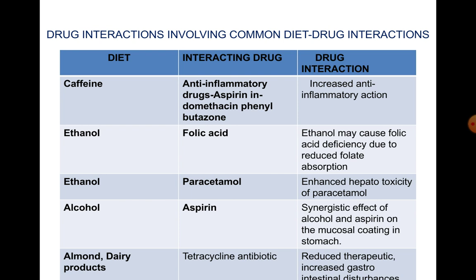Ethanol interacts with paracetamol, causing enhancement of hepatotoxicity of paracetamol. Alcohol interacts with aspirin, with a synergistic effect of alcohol and aspirin on the mucosal lining of the stomach. Almond and dairy products interact with tetracycline antibiotics, which reduces the therapeutic effect and increases gastrointestinal disturbances.